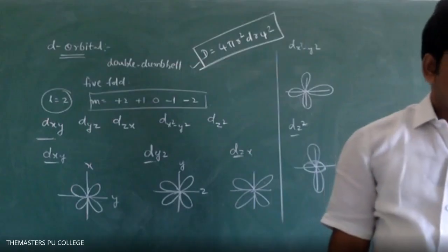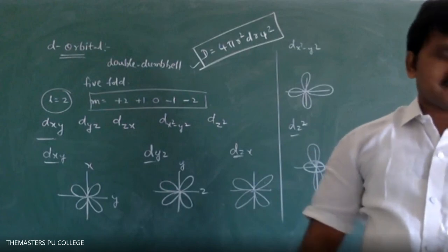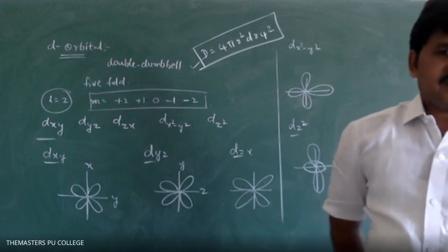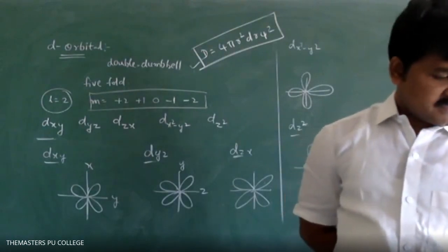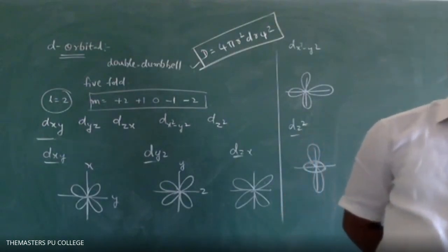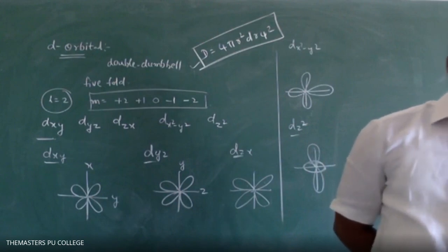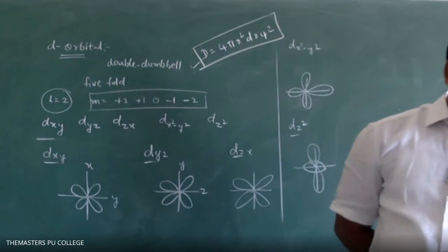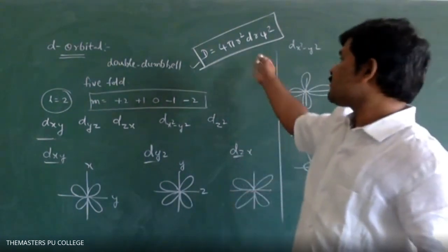Sir, can I repeat the statement again? The probability of finding an electron at a certain distance from the nucleus is called radial probability. Write in bracket D. D is equal to 4 pi r squared dr psi squared.